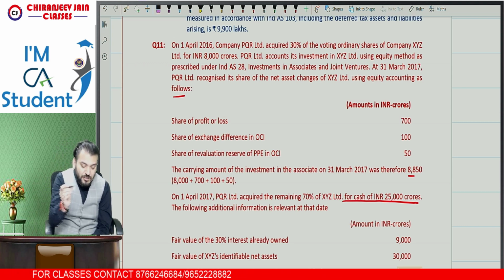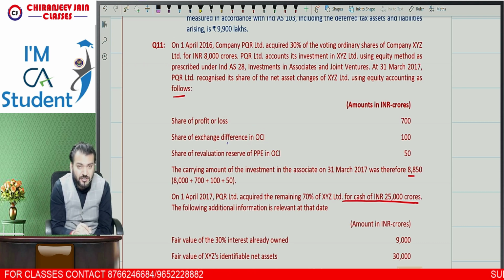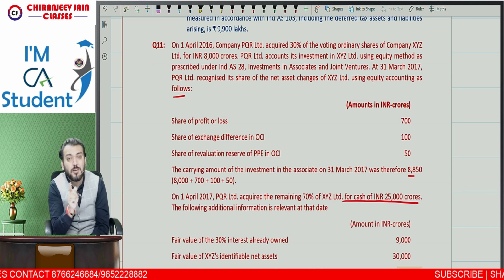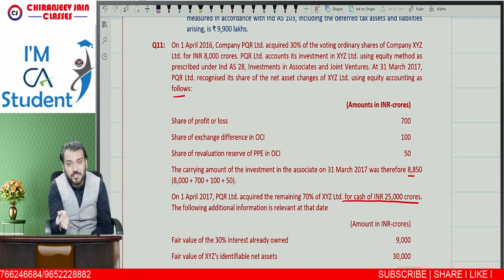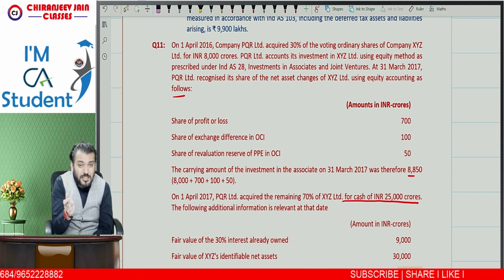Now, if it is an exchange difference, it will be transferred to FCTR. If it is revaluation surplus, it will be transferred to revaluation surplus. So the doubt is this only: what will be the accounting treatment when we discontinue the equity method for this OCI component?